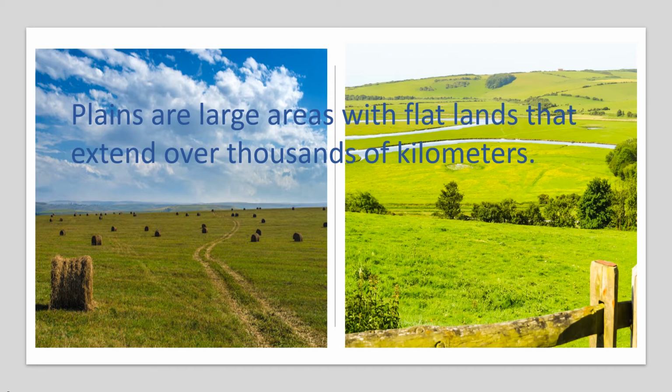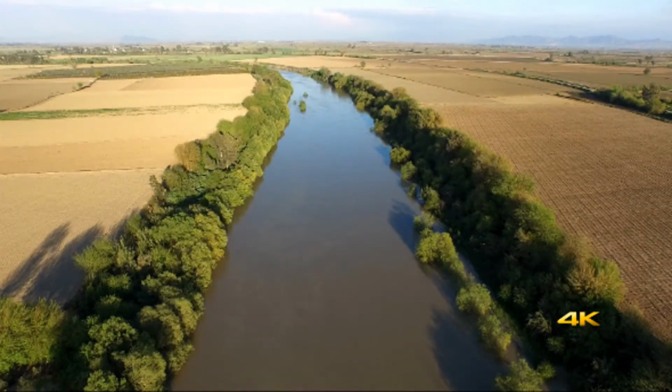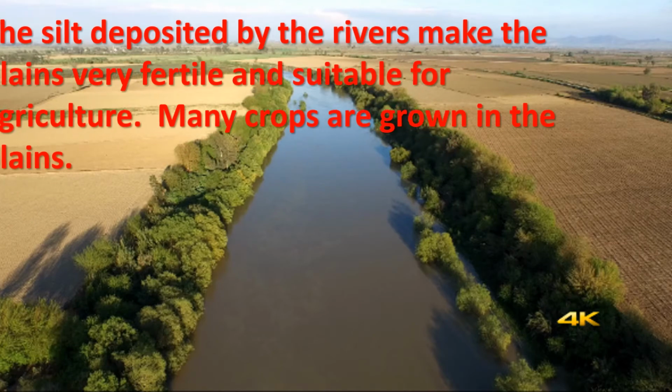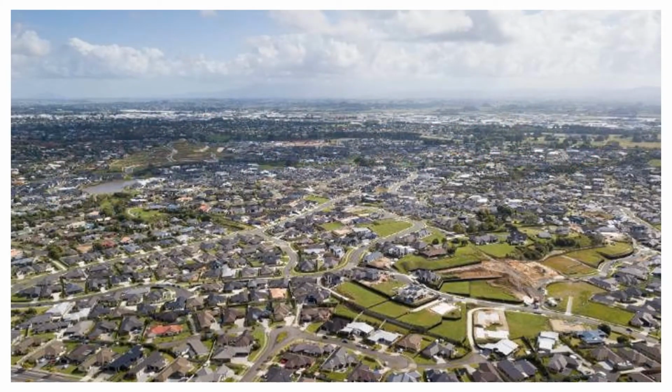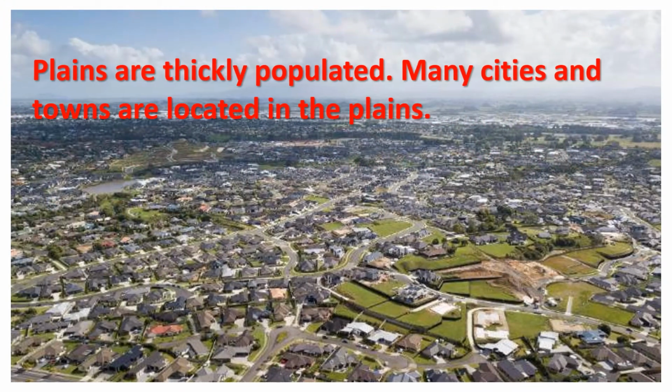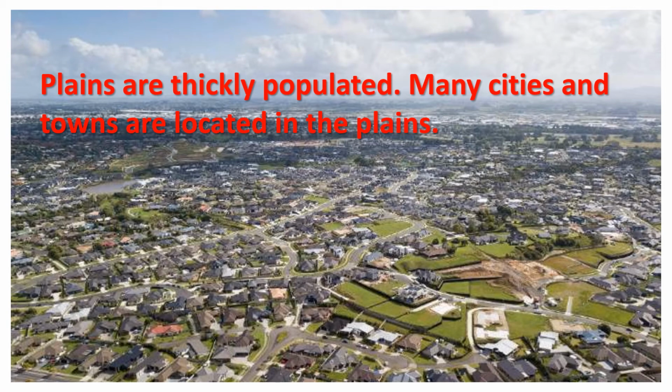Now, some important features of plains. The silt deposited by the rivers makes the plains very fertile and suitable for agriculture. Many crops are grown in the plains. Plains are thickly populated compared to the mountains and plateaus. Many towns and cities are located in the plains. Many important civilizations developed near river banks in the past. Plains are suitable for the construction of roadways and railways.